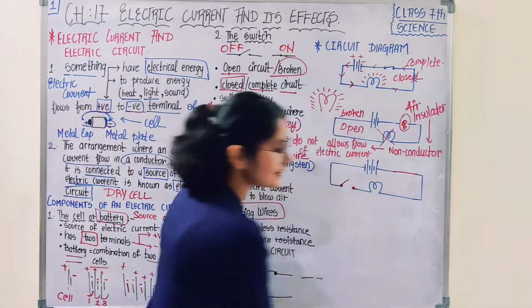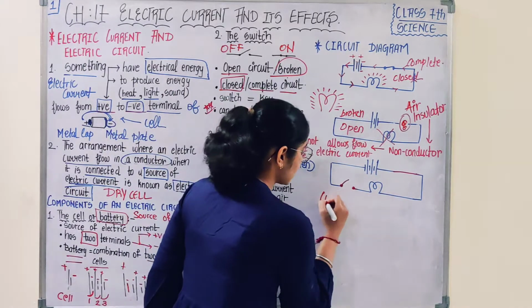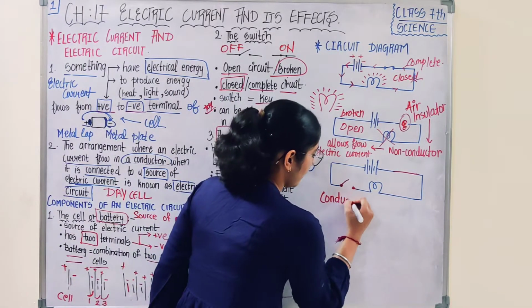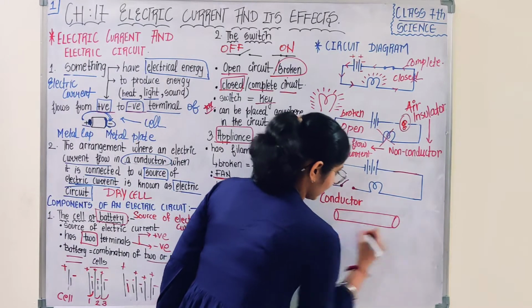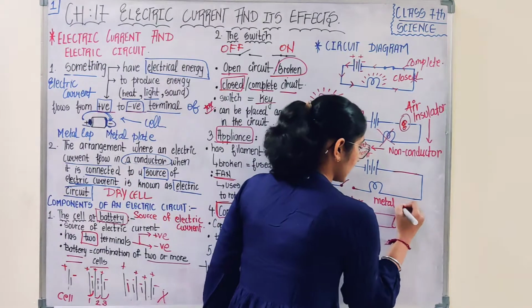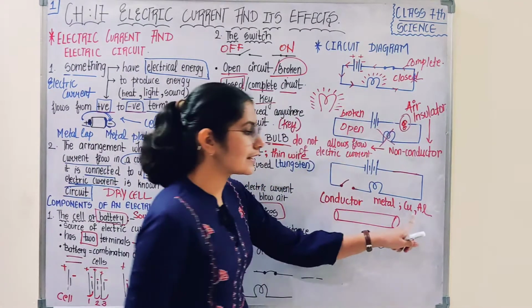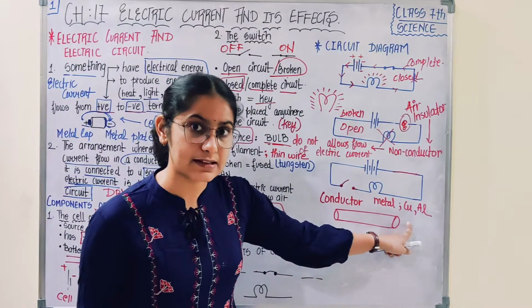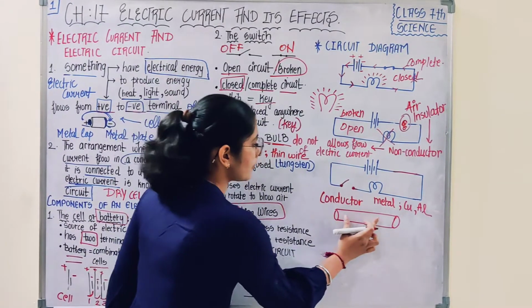Conductors and insulators. What is the difference between conductor and insulator? So if we talk about a conductor, a wire made up of a conductor, a conductor could be any metal like copper, aluminium. You have already studied the symbols of elements in chapter 3. Okay? So this is, suppose, a wire.